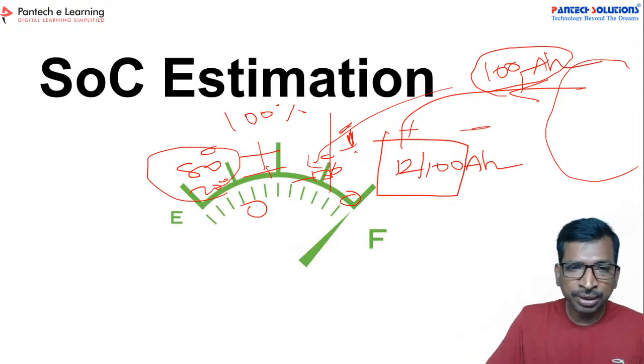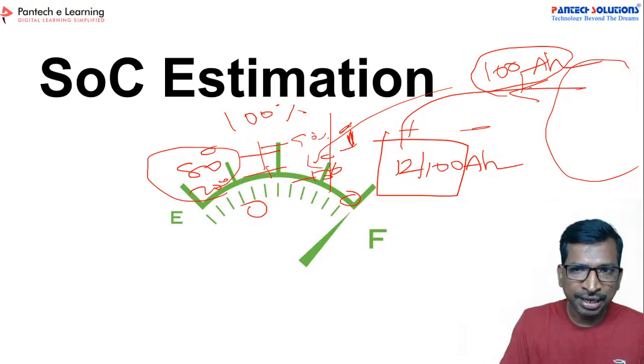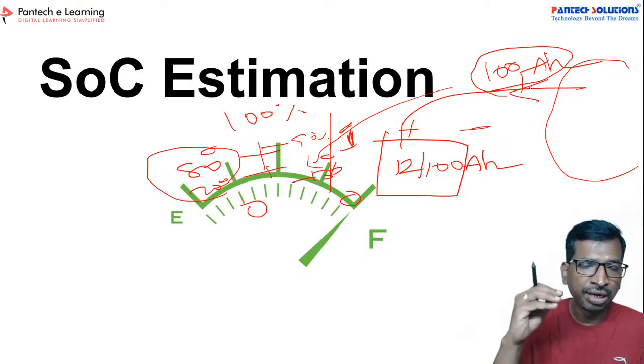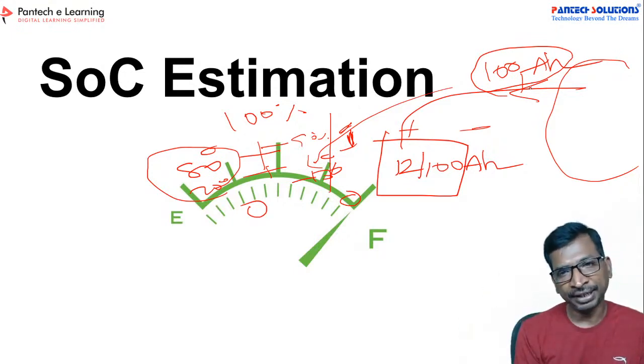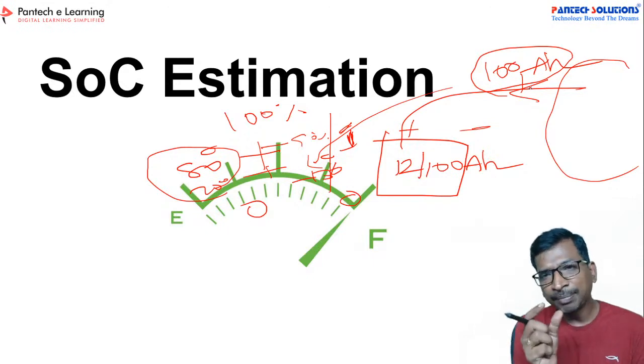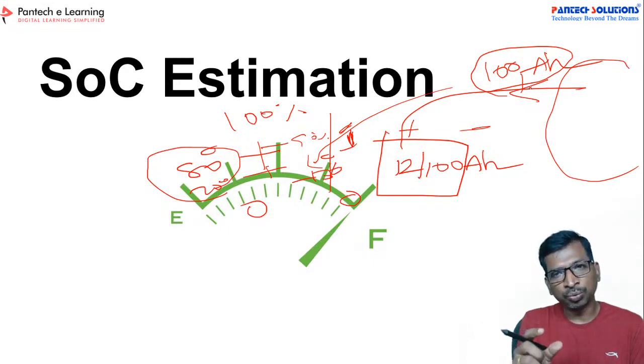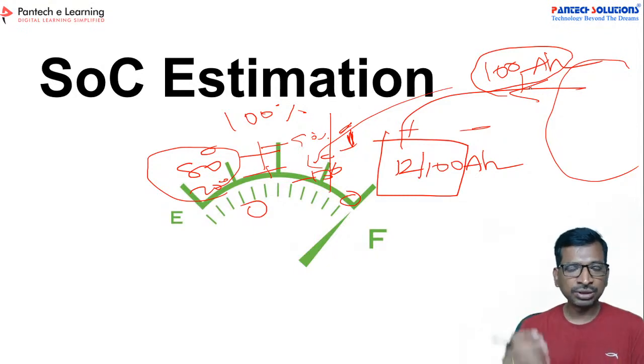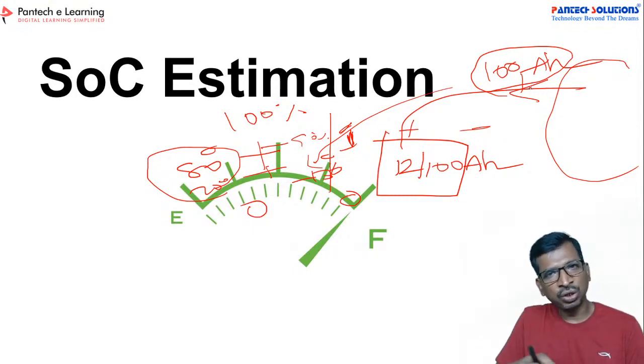Similarly, suppose your battery level is at 90 percent, even though you are applying 100 ampere, the battery will not take 100 ampere. It will reduce the ampere intake. So you should know this physical mechanism to design the charging circuit, right? Just keep this point in your mind, and while you are asking your questions, please refine your questions.